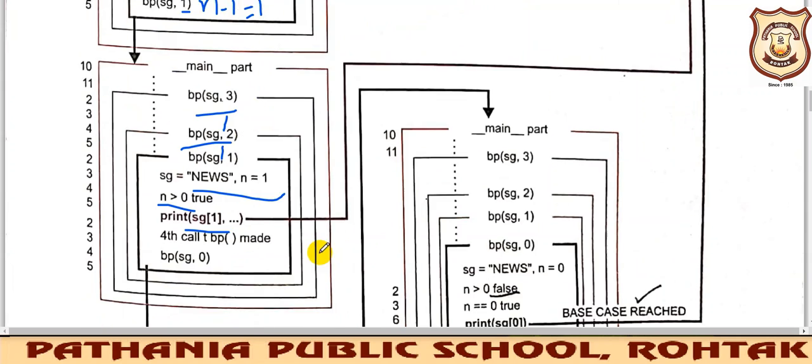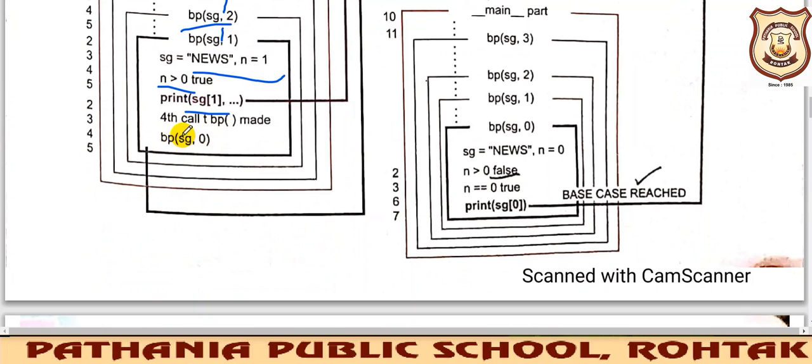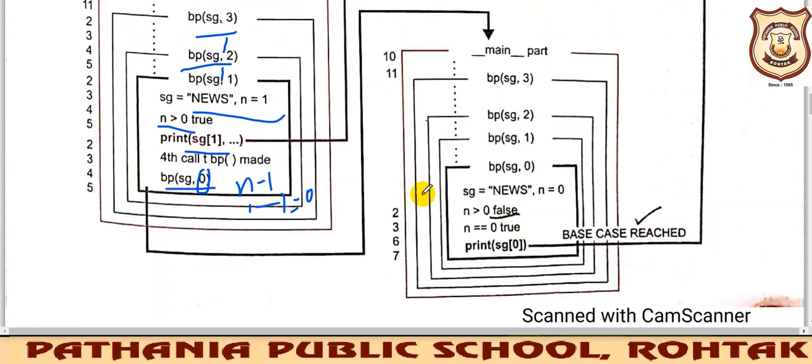So E has been printed, and again a function call is generated. How? Now sg, the array you have, how has 0 been obtained? n minus 1, n is 1, 1 minus 1 is 0. So this time the input is sg, 0.